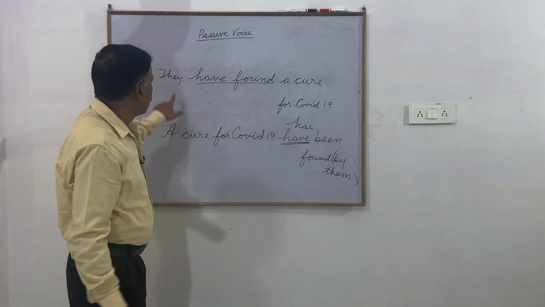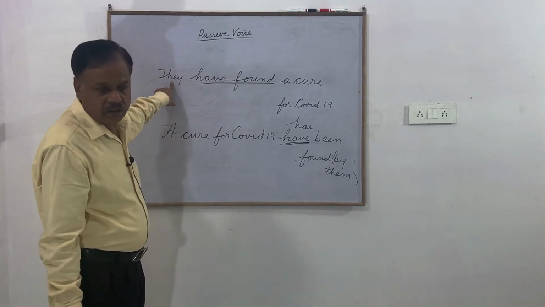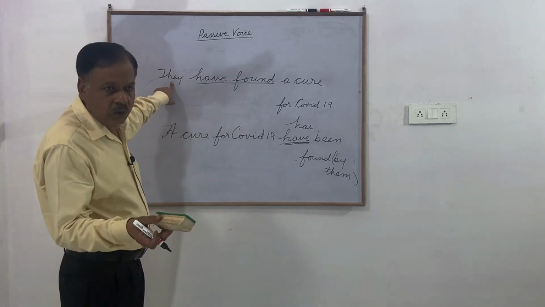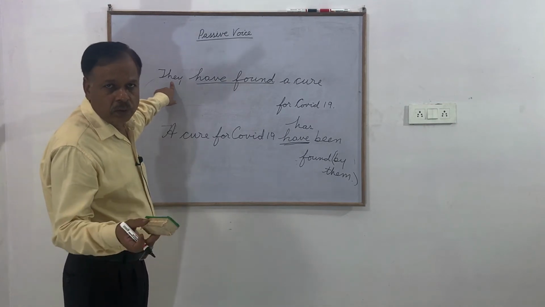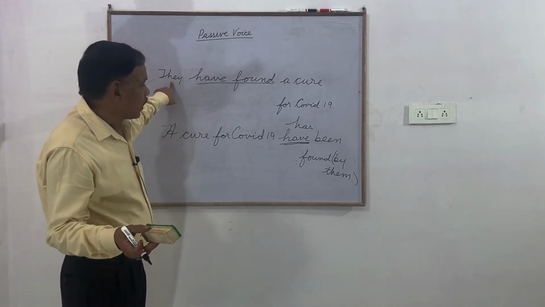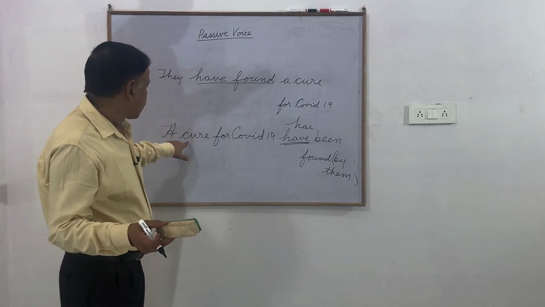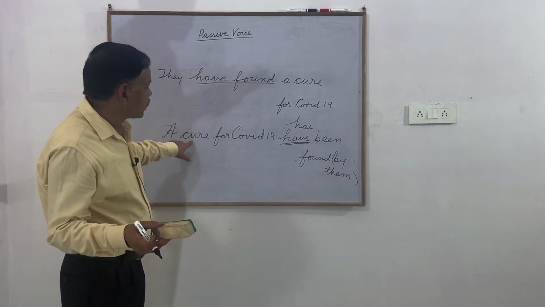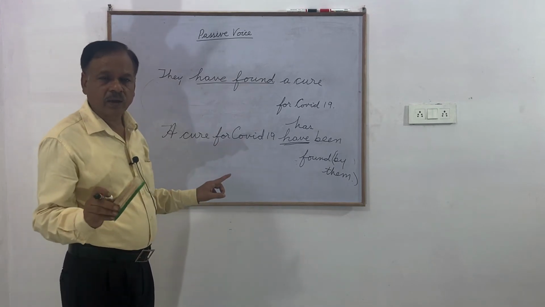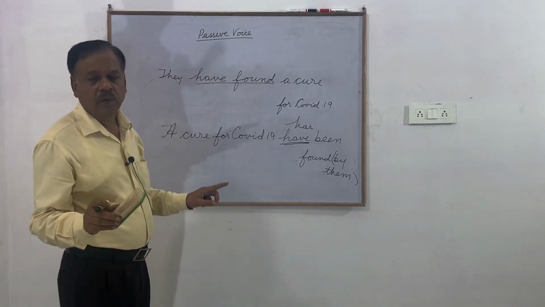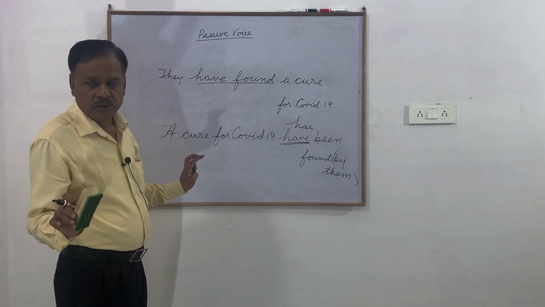Now we don't know who "they" are, and it is not necessary to tell. We are concerned about its cure, and the fact that a cure has been found is sufficient.